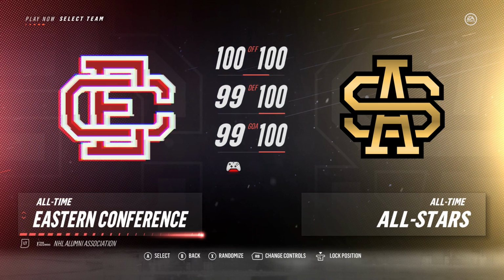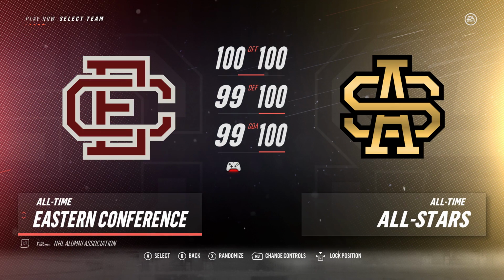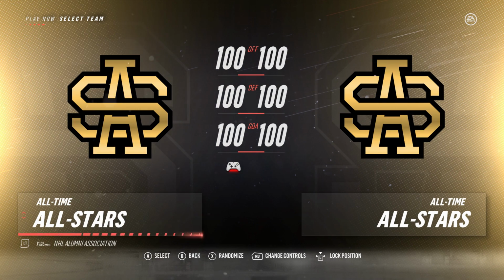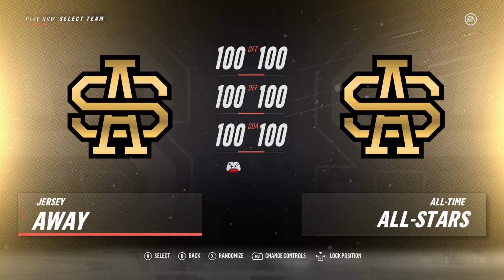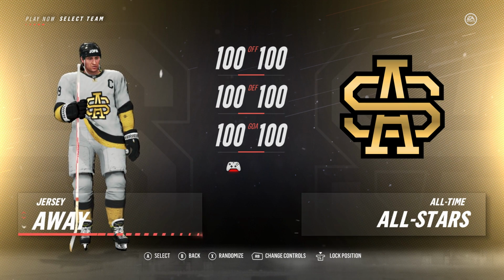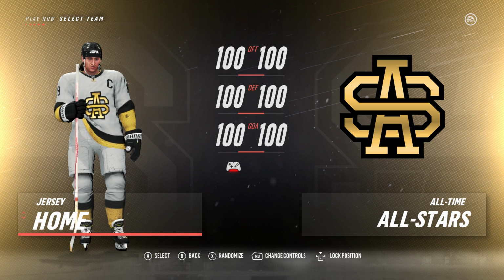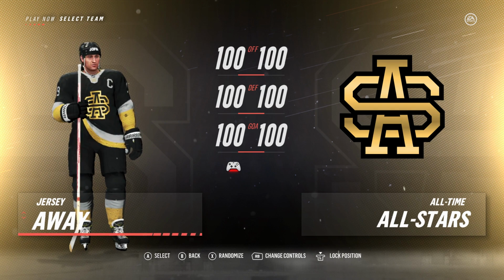So I'm going to be showcasing these rosters for you guys as well, along with the jerseys that you can see, the home and away for each of these teams. And without further ado, let's go diving into the all-time All-Stars roster and let's see what this team looks like.